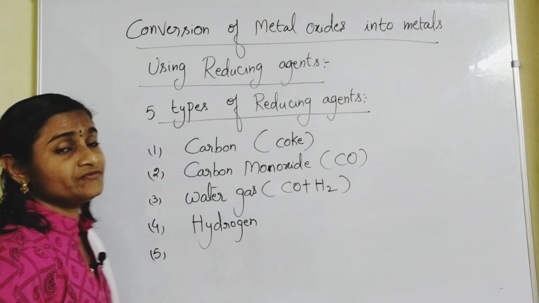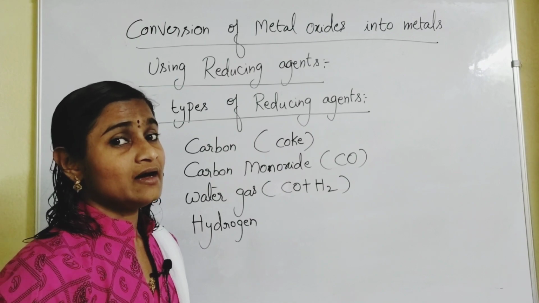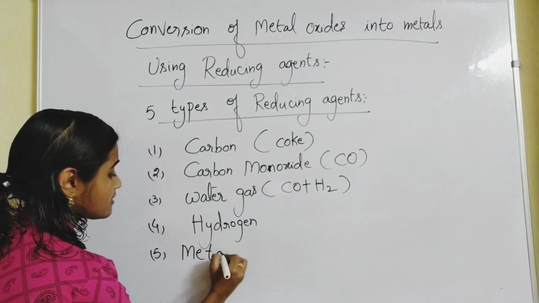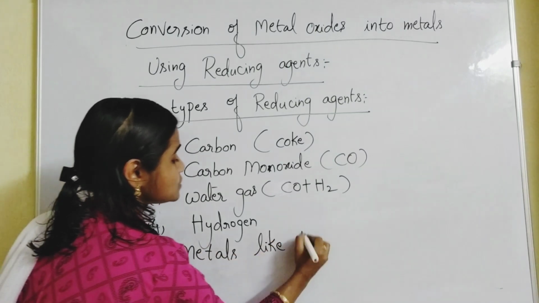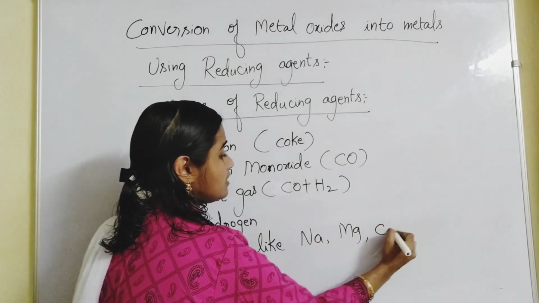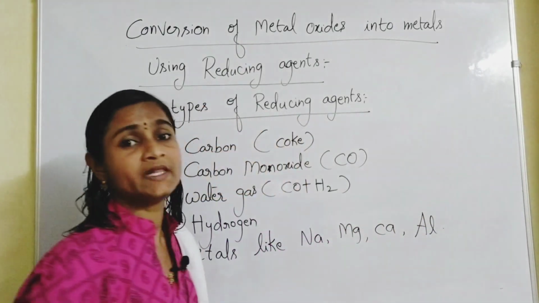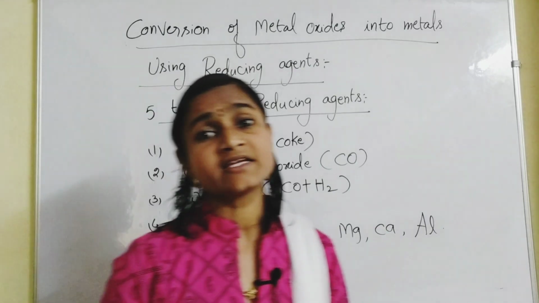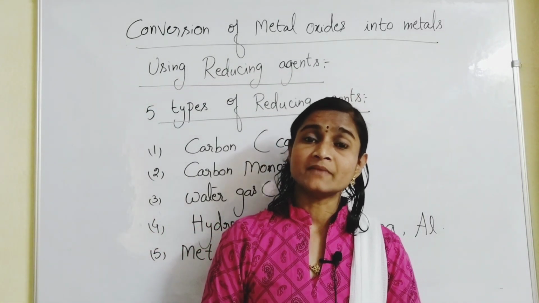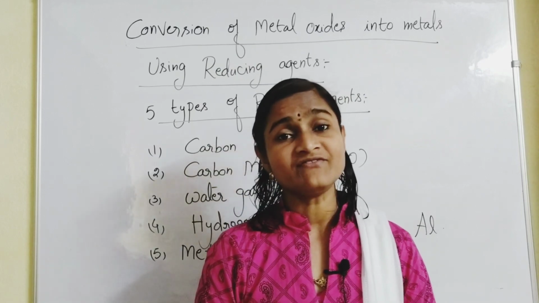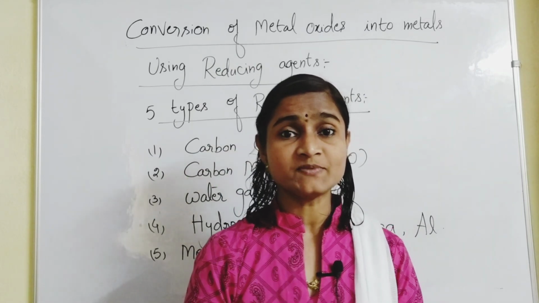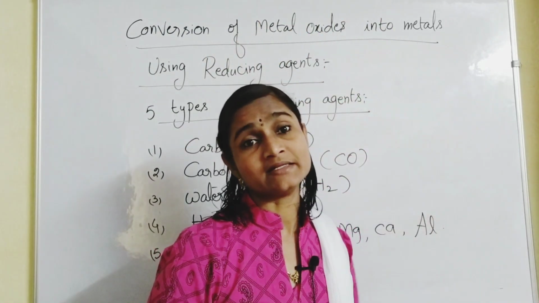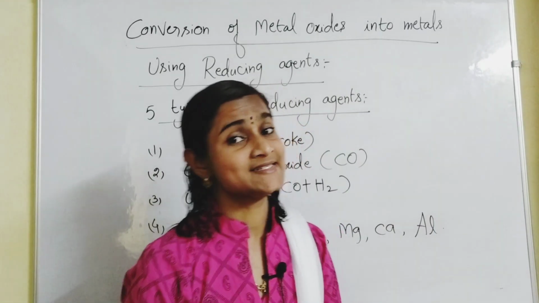And the fifth type of reducing agent is highly electropositive metals like sodium, magnesium, calcium, aluminium. These are highly electropositive metals, highly reactive metals. Certain highly reactive metals also can be used as reducing agents. So we have 5 types of reducing agents. Using these 5 types of reducing agents, we are going to convert the metal oxides into metals. Let us see certain examples for this.